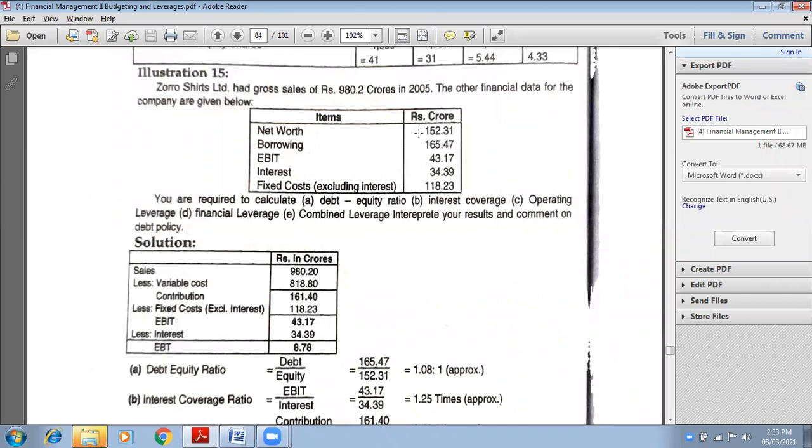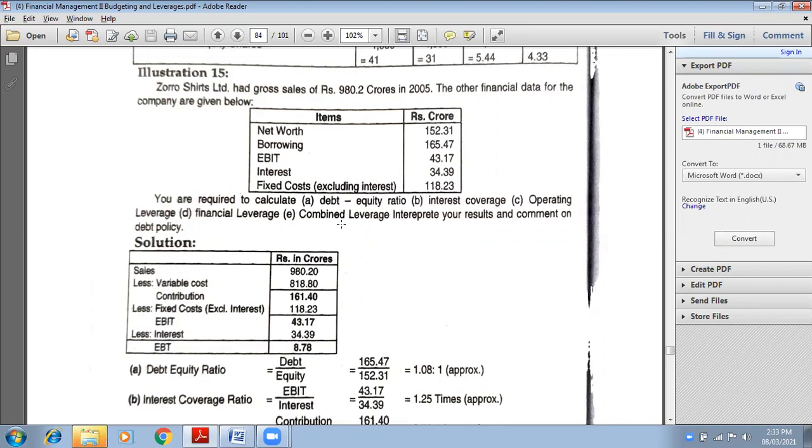Net worth is given, meaning equity. Borrowings are given. EBIT is also given, we do not need to find that. EBIT is already given, 43.17. Interest is given. Fixed cost is given. You need to find the debt equity ratio. Interest coverage ratio will never be asked in your syllabus, so it is not according to your syllabus. Yes, debt equity ratio can be asked. EPS can be asked. So I hope you know the formula of EPS.